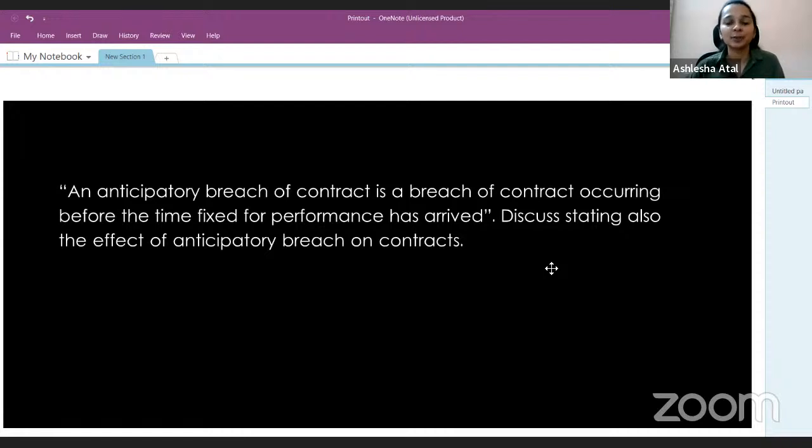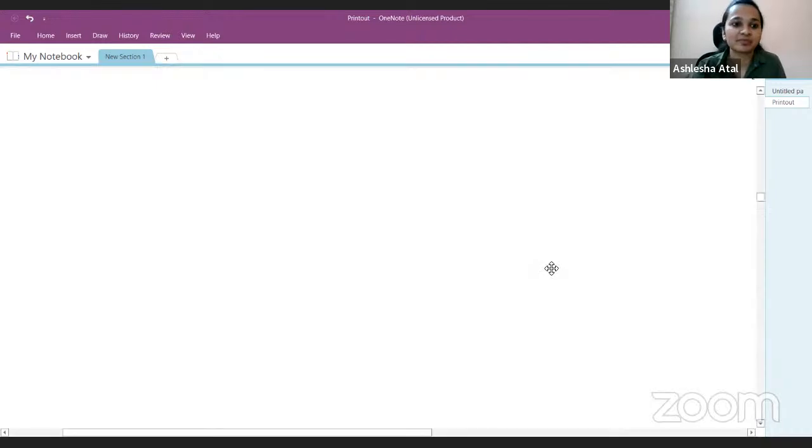So here you will have to first give the meaning of anticipatory breach of contract and then discuss what the effect is. So two things which you'll have to write here: the person can either repudiate the contract immediately, or he can wait till the date of performance and then take the course of action. So this is a direct question, does not need a lot of explanation. We've discussed this in detail in our course. So let's move on to the next question.